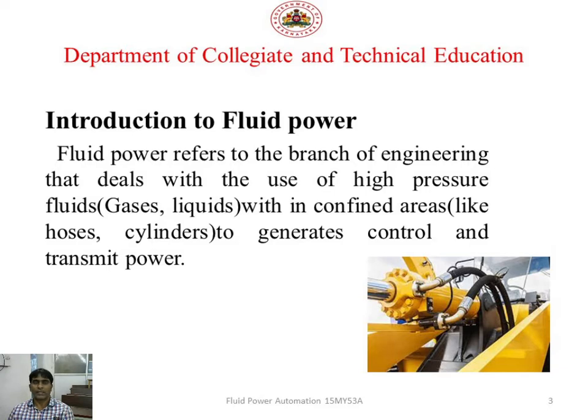It is a pipe, a path in which the fluid flows, and the fluid may be air or liquid. Then the cylinder is a part that gives reciprocating motion in the system.